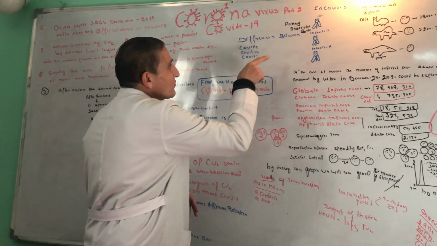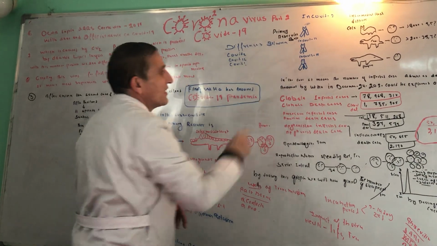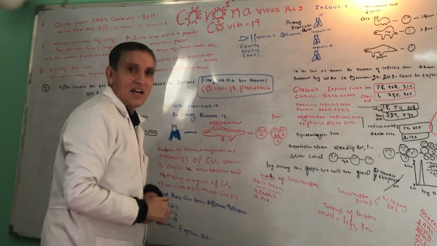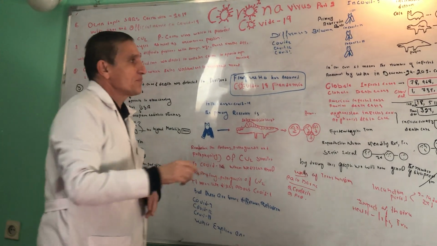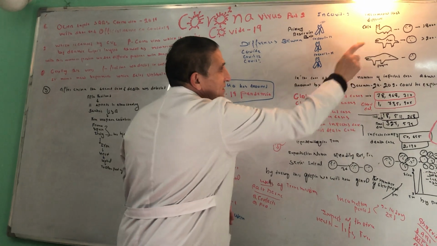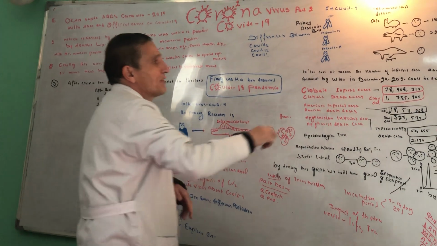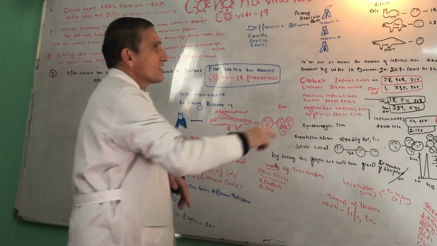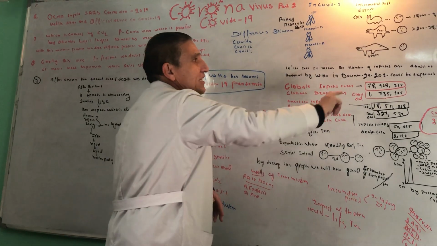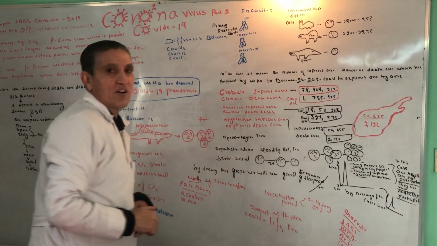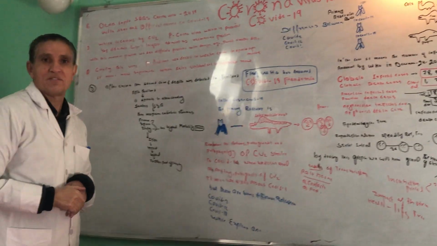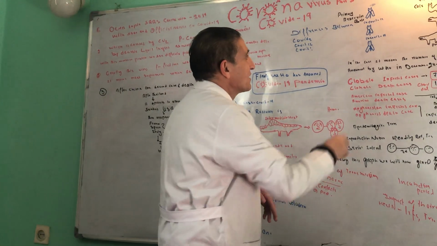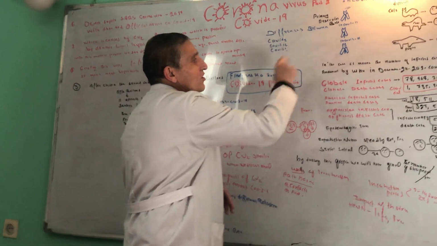Let's move to MERS. In this case, like the first case, the primary reservoir was bats. Again, due to some reason, these viruses mutated in the bat and were transmitted to camels. The intermediate host in the case of MERS is the camel, but in the first case it was the civet cat. In this case, more than 2,000 people were infected with a mortality rate of 35.7%.